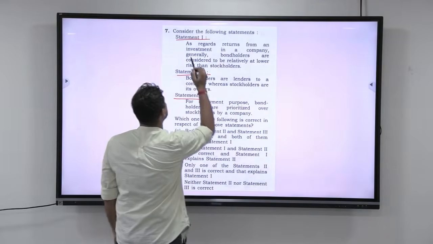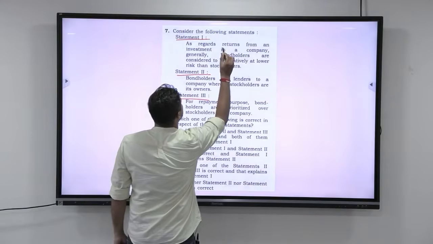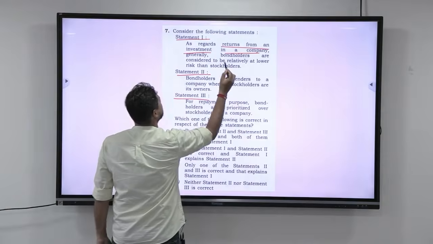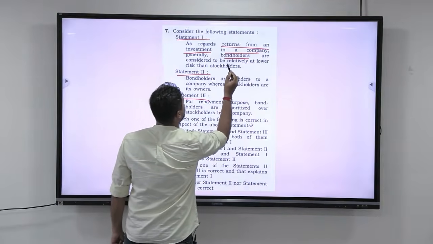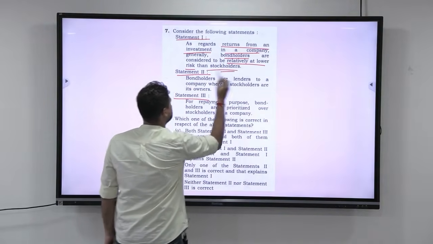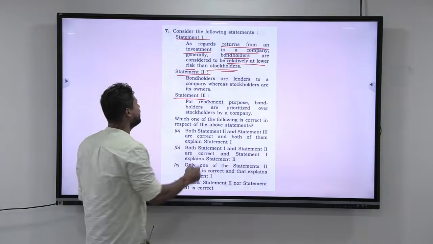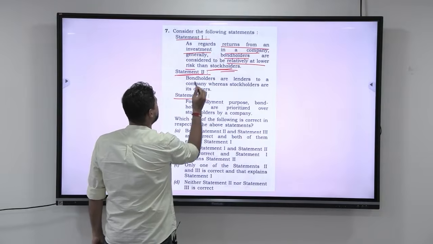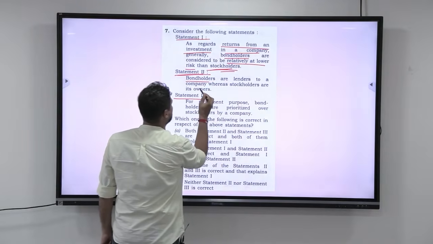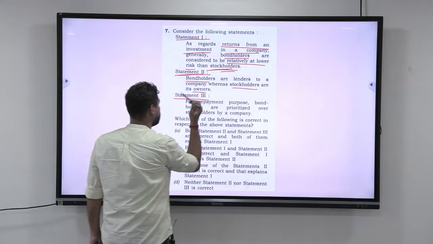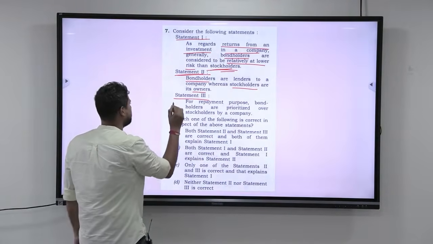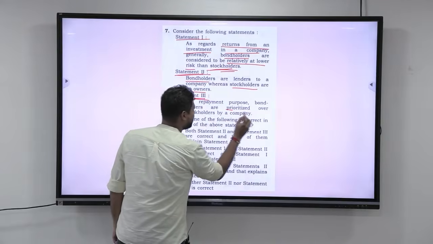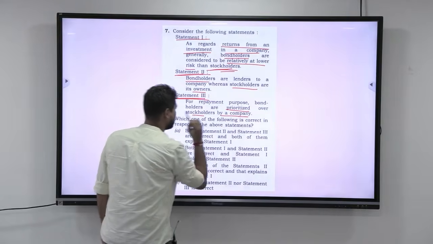Consider the following statements. Statement 1. As regards returns from an investment in a company, generally bondholders are considered to be relatively at a lower risk than stockholders. Okay. Stockholders means shareholders. The next statement 2. Bondholders are lenders to the company, whereas stockholders are its owners. Okay. Next statement 3. For repayment purposes, bondholders are prioritized over stockholders by a company.